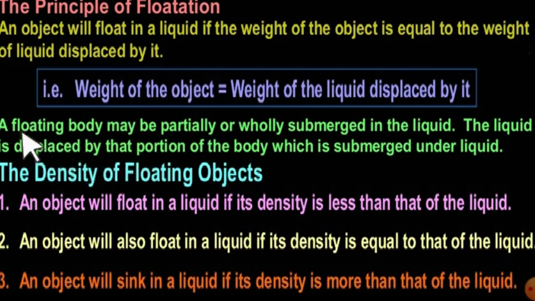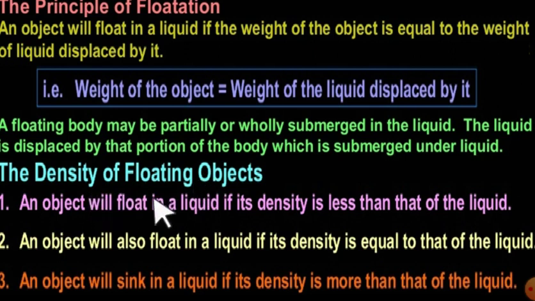A floating body may be partially or wholly immersed in the liquid. The liquid is displaced by that portion of the body which is submerged under the liquid. That will give you that much amount of liquid displaced. The more liquid displaced, the more the upthrust. Got it? Yes.